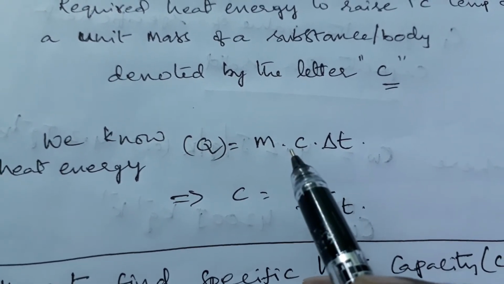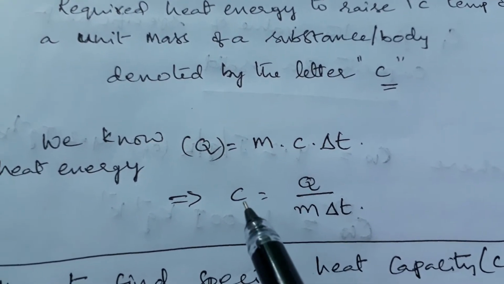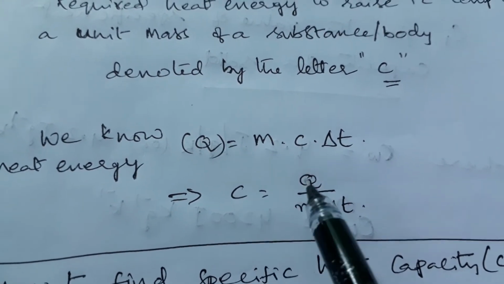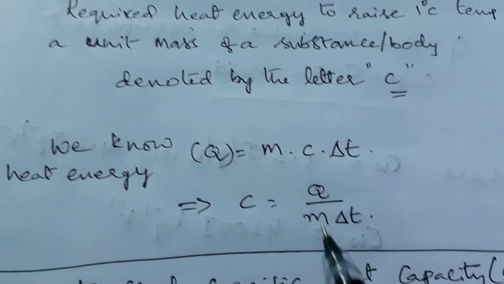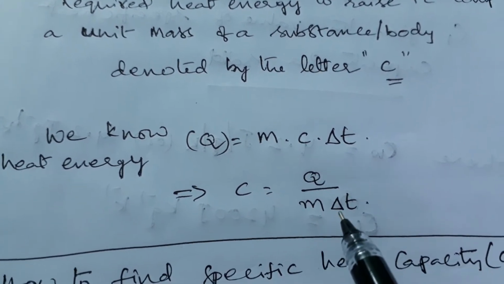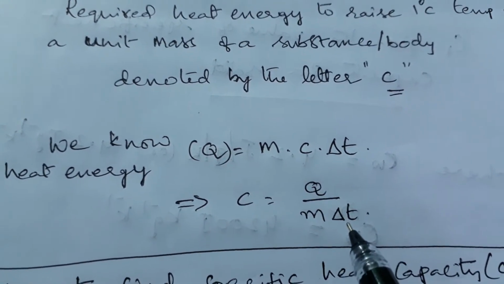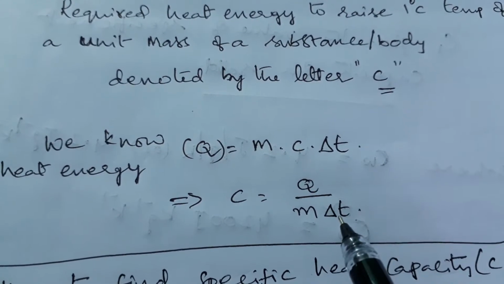From this formula, we can find out the specific heat capacity of any substance. Heat energy is given by mass of the substance times the change in temperature of the substance.